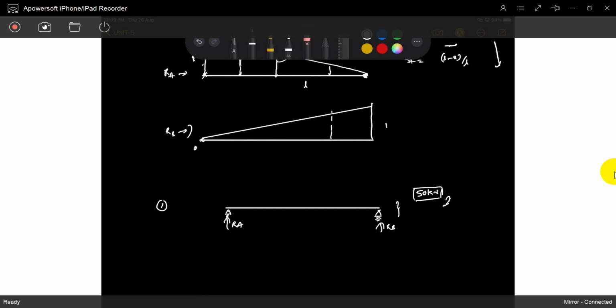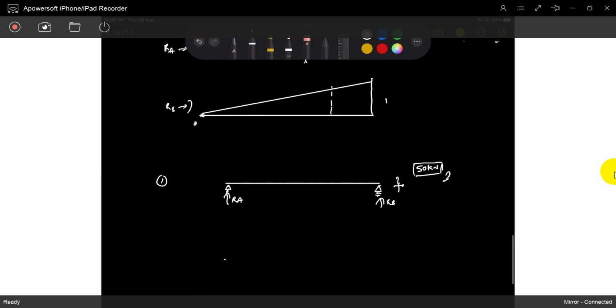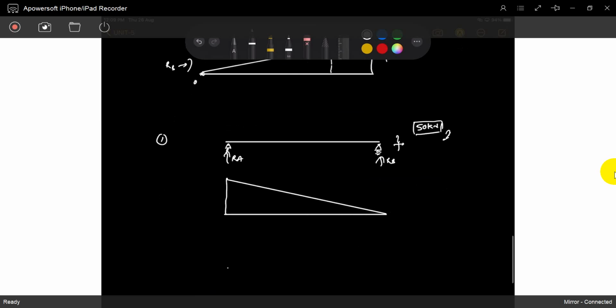This is a simply supported beam. You need not figure out the amount of the 50 kilonewtons. The reaction RA influence line diagram is this. The reaction RB is this.